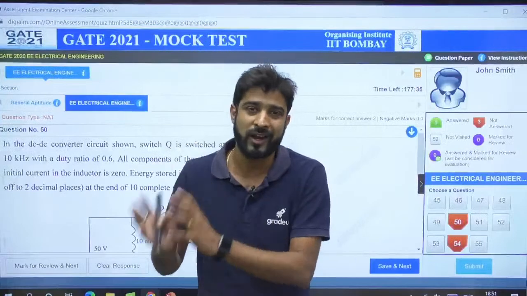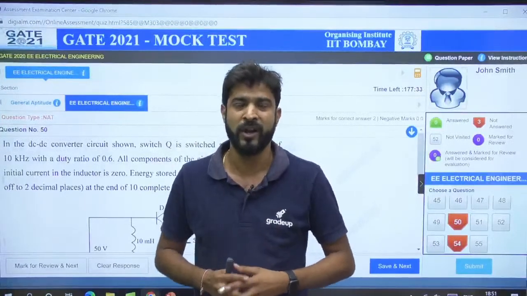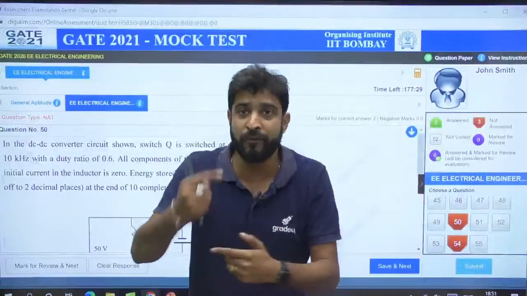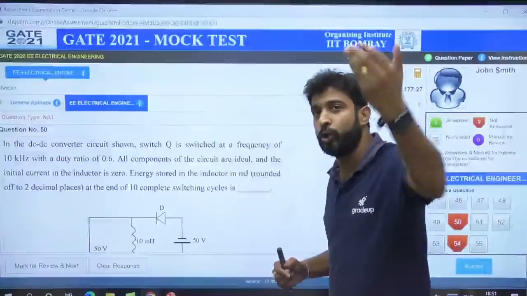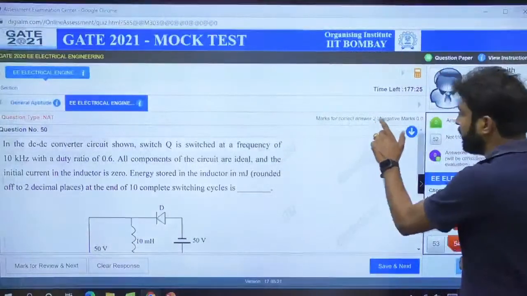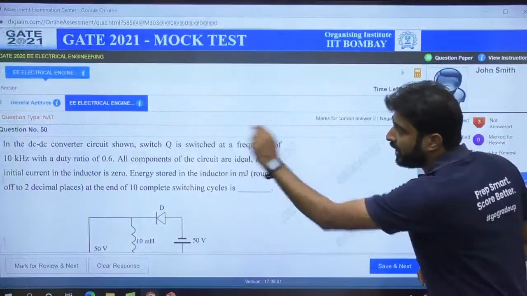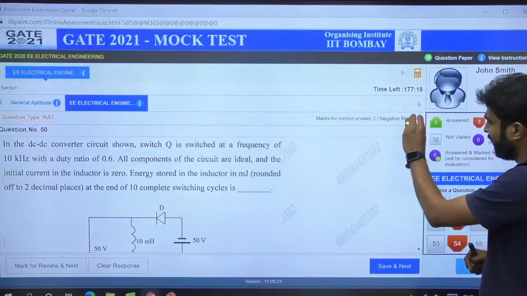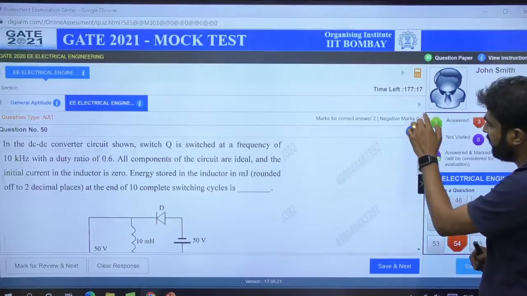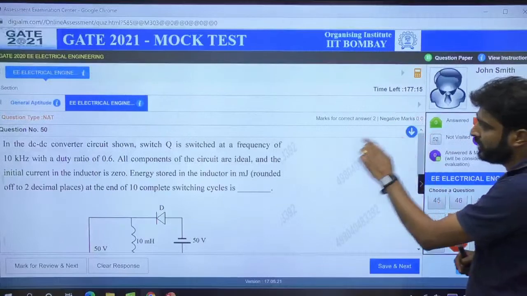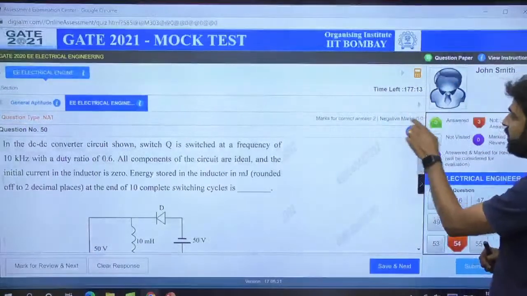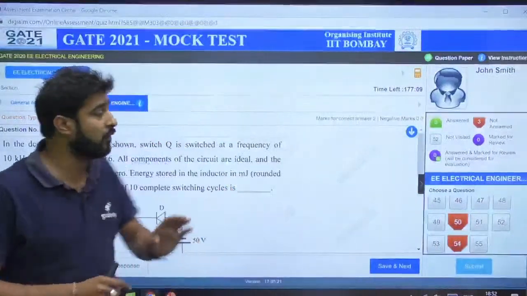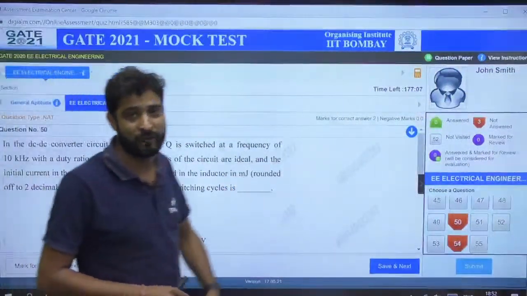Try to understand, the guideline has already been released by IIT Bombay. There are no negative marks. It means there will be no negative marks. Or if you want to verify it, whenever you take the actual exam, they will always mention the marks allotted and the negative marks allotted. The font size may be small, but the negative marks is 0.0. In the NAT type question they have mentioned negative marks is 0.0, and similarly they will mention there is no negative mark in the MSQ. Like this you have to solve it, right?